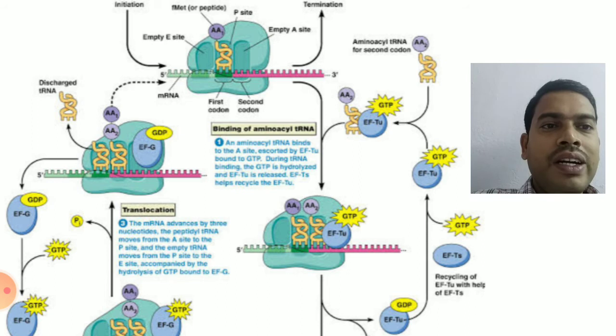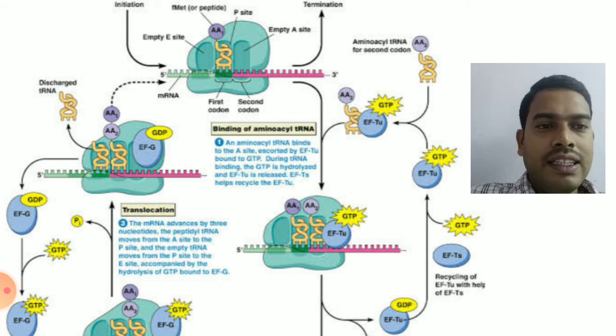So the new incoming tRNA will be brought by EFTU GTP, and EFTU GTP is recycled by EFTS, and EFG plays an important role in the process of translocation. So this is the process of elongation in prokaryotes.